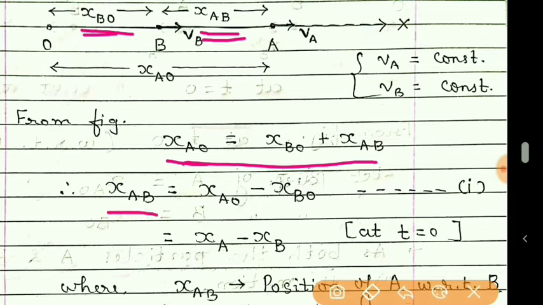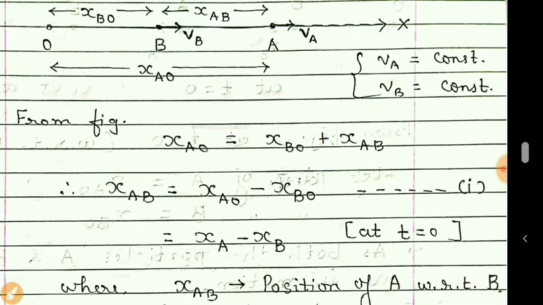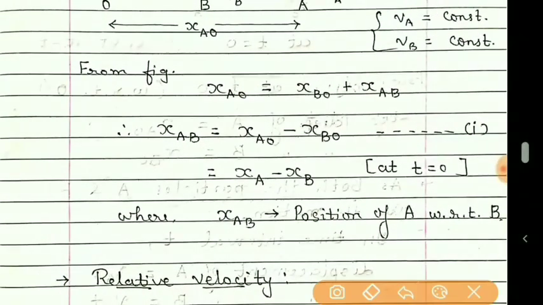Now if we make XAB the subject, then we can bring XBO to this side. So mathematically we can write it as XAO minus XBO. Now this point O, that is point of observation, it is a reference point, so it is common, you can see, and so we can remove it. Here also it is common, here also it is common.